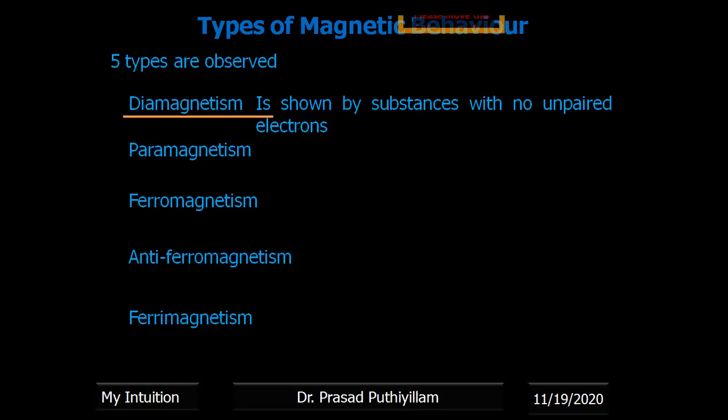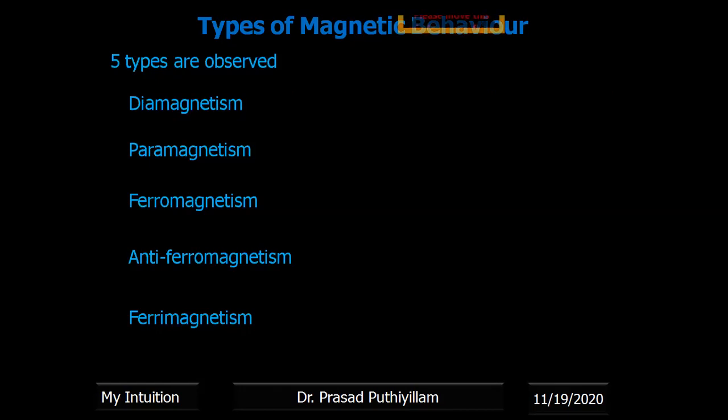They will not be attracted towards the magnetic field, but weakly repel it, because when a magnetic field comes, the induced magnetism opposes the external magnetic field. Therefore we call such materials diamagnetic materials. Examples are H2O, sodium chloride NaCl, CCl4, TiO2, and V2O5, which are examples of diamagnetic substances.